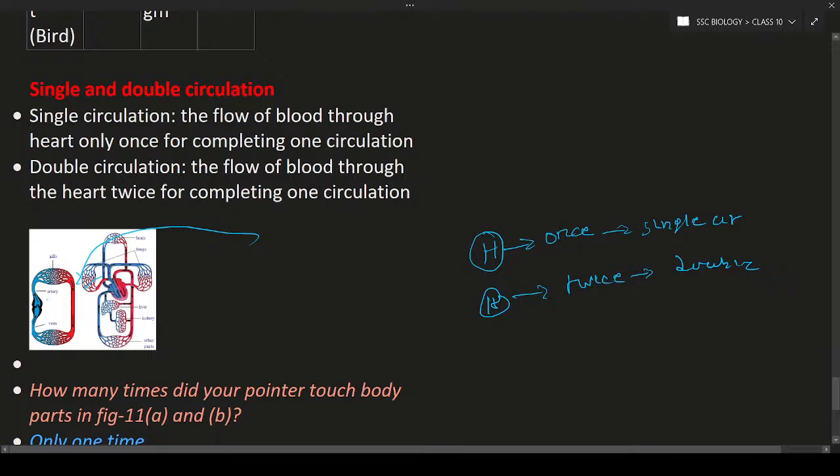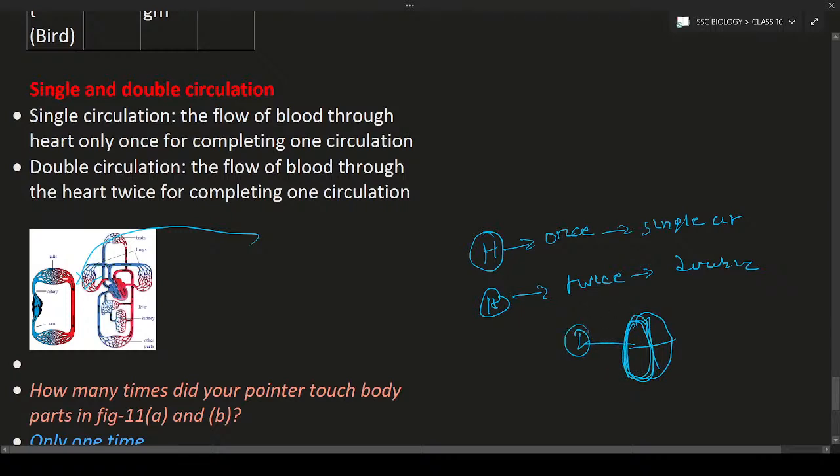But in case of human beings, you can see first in the heart, the heart has 4 chambers, left side chambers and right side chambers. The deoxygenated blood will come to the right side of the chamber, moves to the lungs.